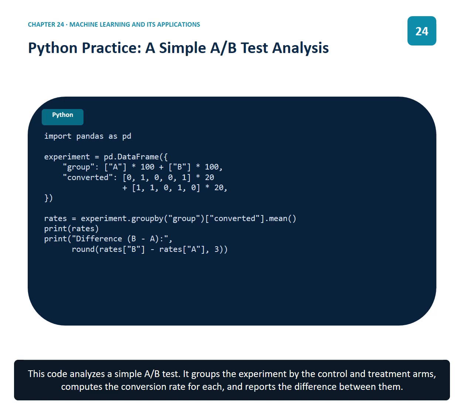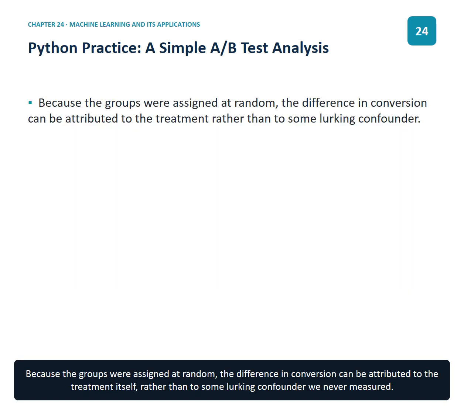This code analyzes a simple A/B test. It groups the experiment by the control and treatment arms, computes the conversion rate for each, and reports the difference between them. Because the groups were assigned at random, the difference in conversion can be attributed to the treatment itself, rather than to some lurking confounder we never measured.